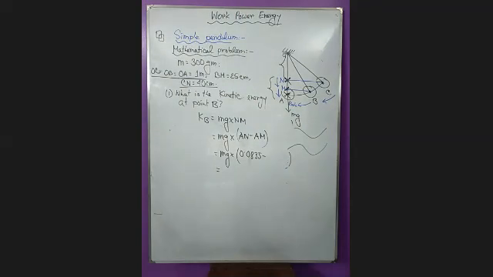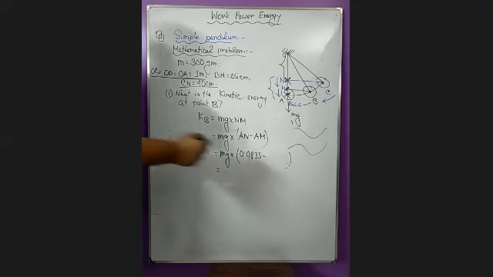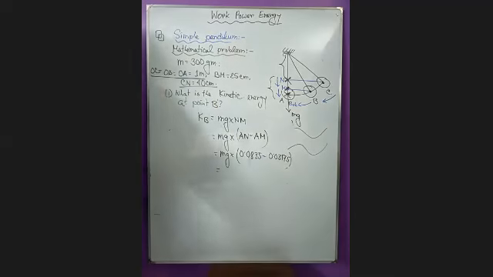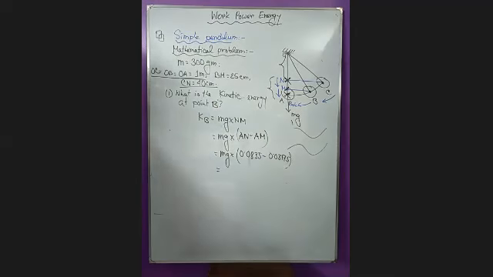AM is 1 minus 0.25 whole square, minus 1. So it becomes 0.03175. This is AM.